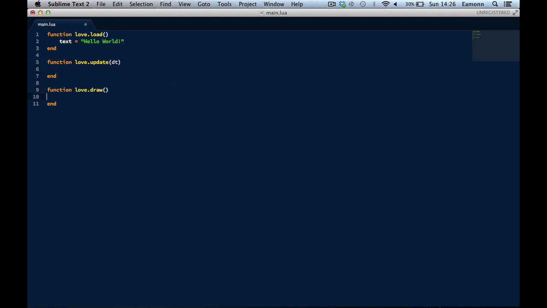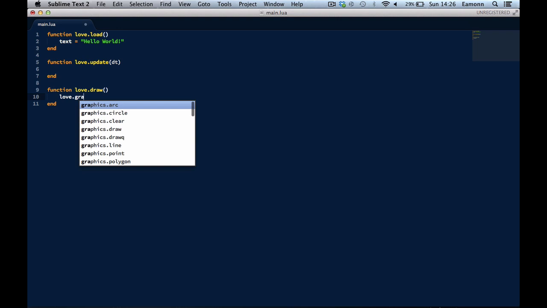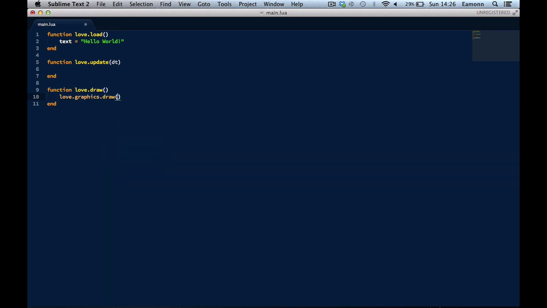In love.update, we're not going to worry about that. In love.draw, love.graphics.print. Now, I don't normally go to the extent of typing this, and this probably won't be highlighted for you if you're using another editor, because I have the Sublime Text build system for Love and all the Love add-ons installed.